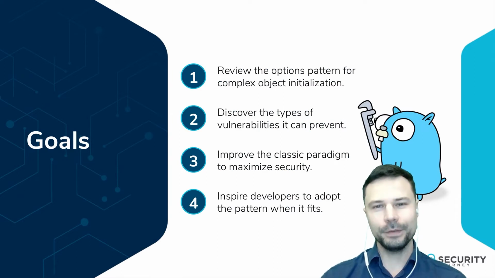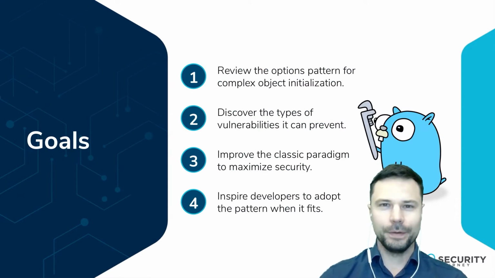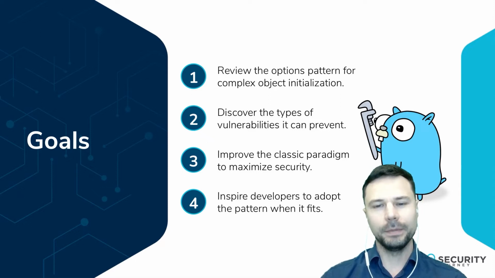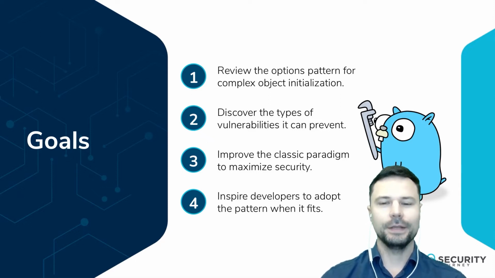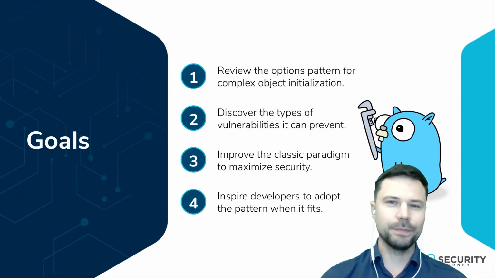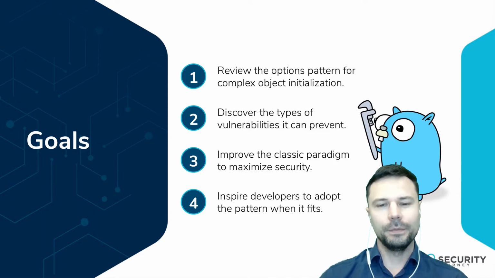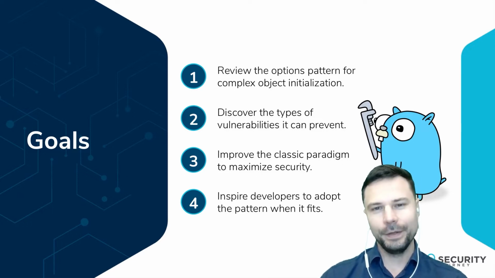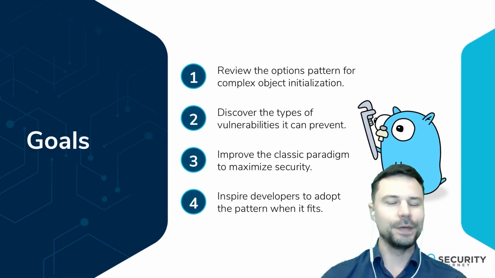Today we have four goals that we want to accomplish with our exploration of the options pattern. First, we're going to review the options pattern for complex object initialization. Second, we will discover the types of vulnerabilities that the pattern can help us prevent. Third, we will improve the classic paradigm to maximize the security, and we can do that very well. And finally, I hope this talk inspires you and other developers to adopt the pattern when it fits. There's much to be gained here.